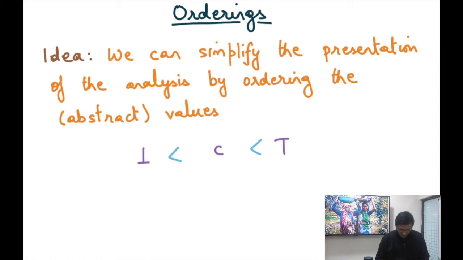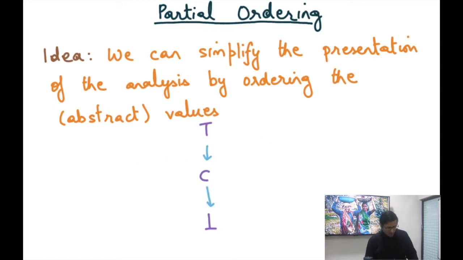So I'm assuming once again that bottom is less than C, and we are also assuming that C is less than top, and the less than operator is supposed to be transitive. That's why we are using this symbol. And so if bottom is less than C and C is less than top, then bottom is also less than top. Right? So less than is a transitive operator.